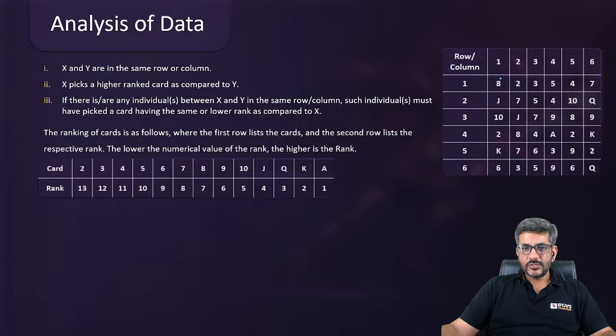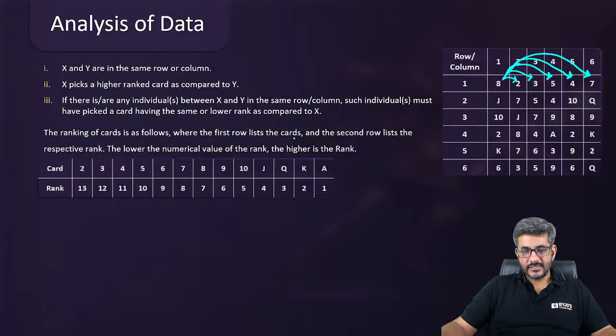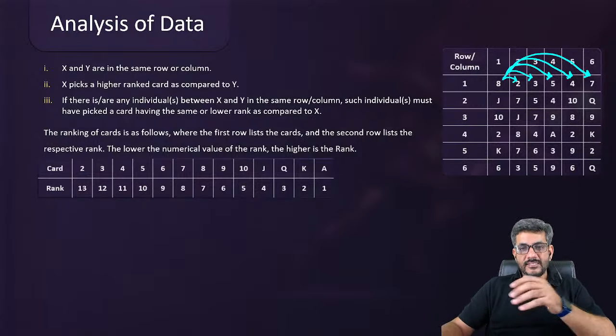For example, when I talk about this guy, person in row 1, column 1, that is 8. Does this person beat this person? Yes. Does this person beat this person? Yes. Does this person beat this person? Yes. इसको beat करता है? Yes. Because they all are lower ranked than 8. So 8 can beat 2, 8 can beat 3, 5, 4 and 7.